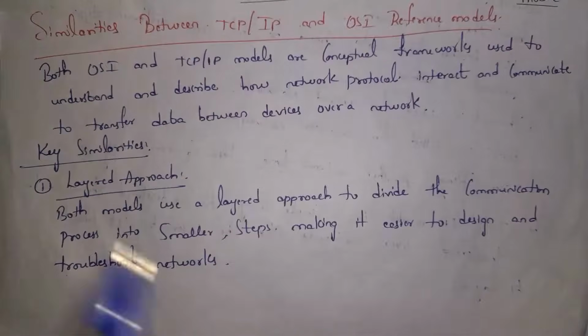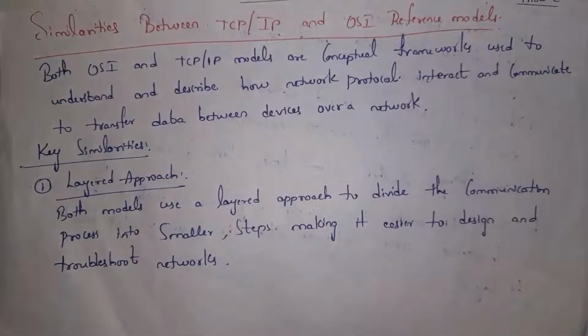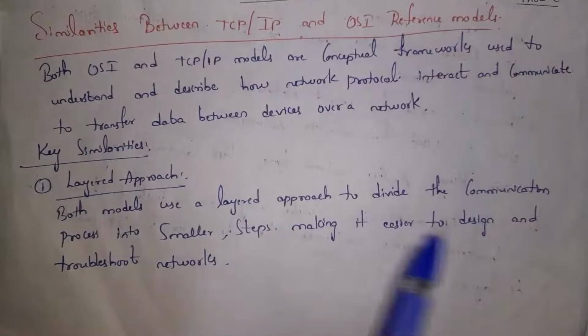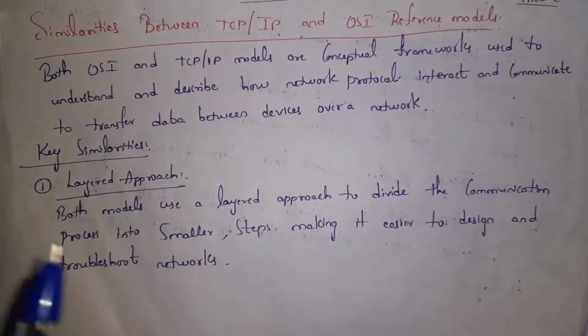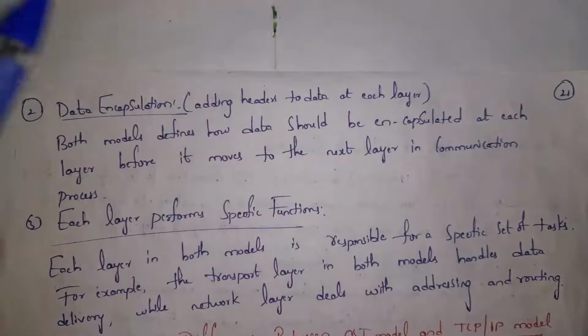Next I will explain similarities between TCP/IP and OSI reference model. Because by using both models, we can identify how device will communicate over a network. These are main similarities. And the first one is layered approach. Both TCP/IP and OSI, both are layered models. So both models use layered approach to divide the communication process into smaller steps, making it easier to design and troubleshoot network. And second similarity is data encapsulation.